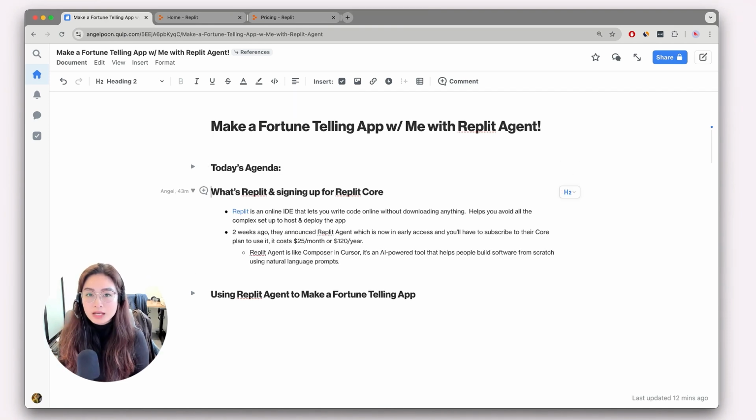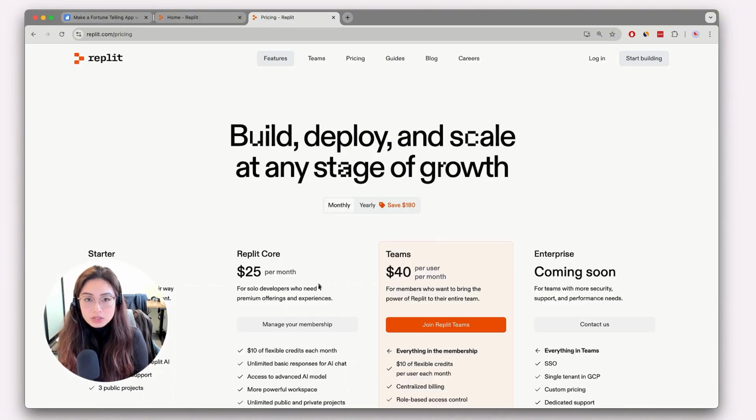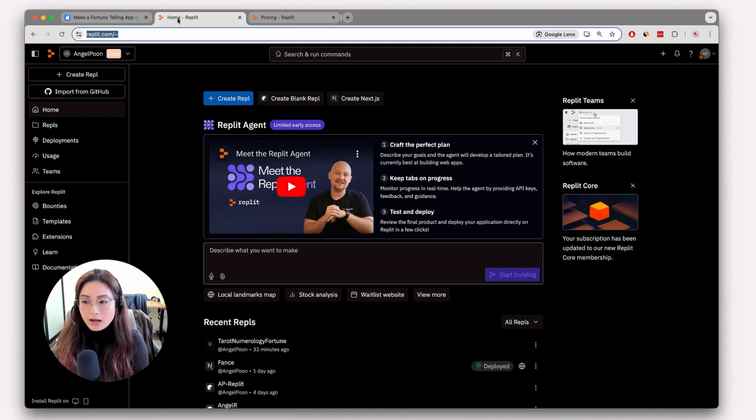Two weeks ago, they announced Replit Agent, which you can think of like the composer in Cursor. It's an AI-powered tool that allows people to create software applications using natural language prompting. Right now, in order to use the Replit Agent, you have to be at least on the Core plan, which is $25 per month. On an annual basis, it's $10 a month. But again, because it's in early access, you have to subscribe to this. So I've already subscribed to it, and this is what it looks like when you get in there.